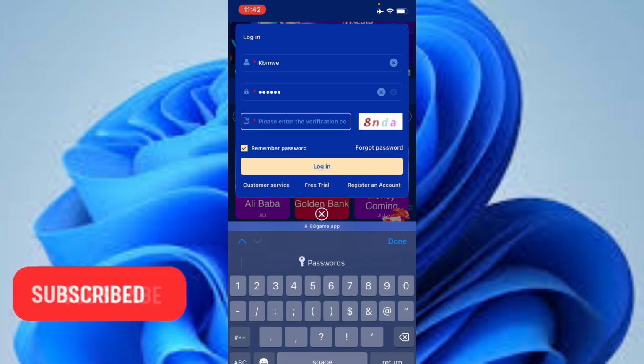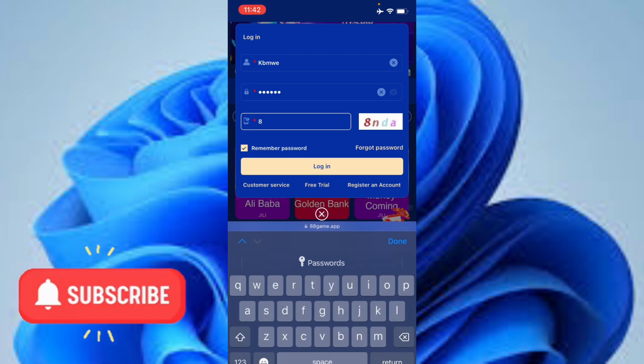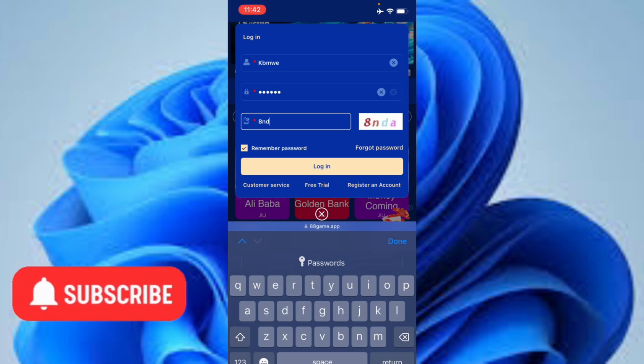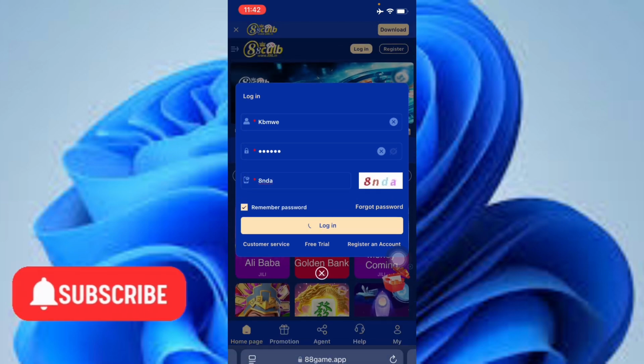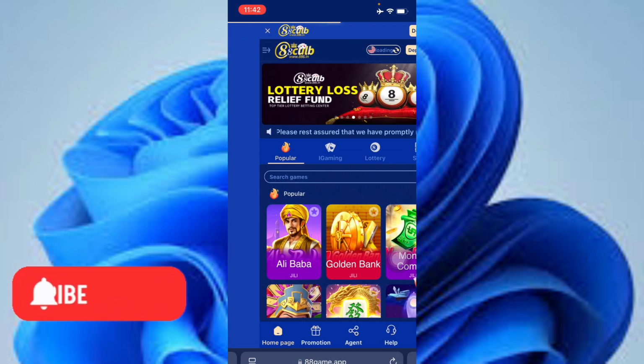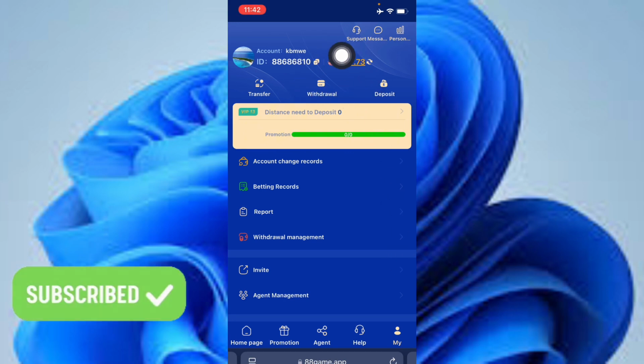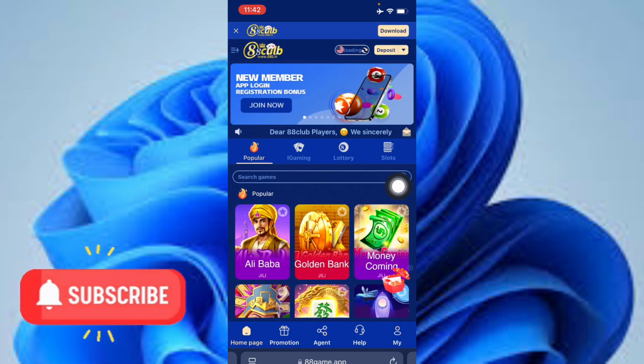So let me try to log into my account and show you how this is done. Okay, I'm going to input this and then click on login. Now if I log in, I still have my amount of money. You can see it is reading up here. I have this amount of money here.